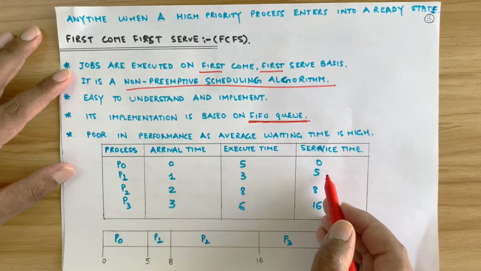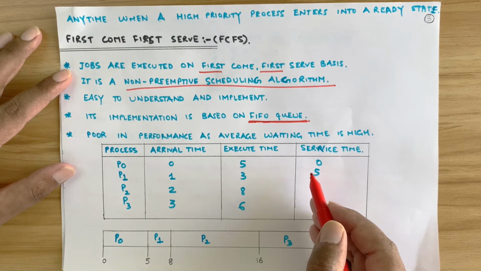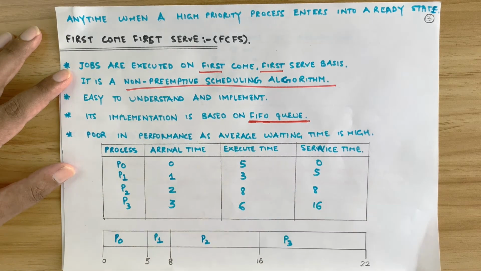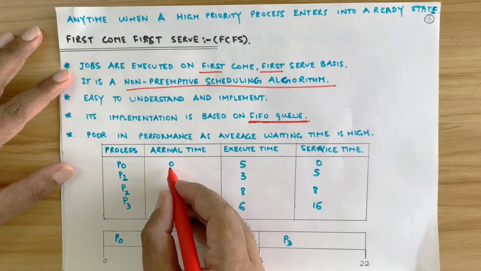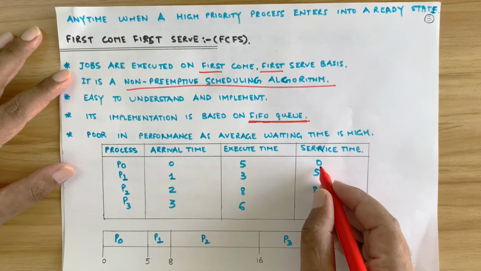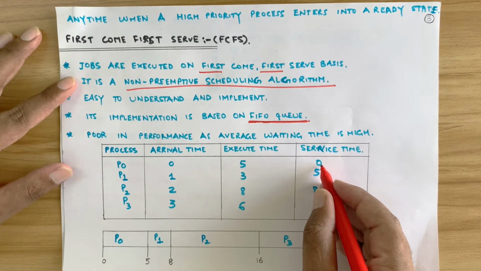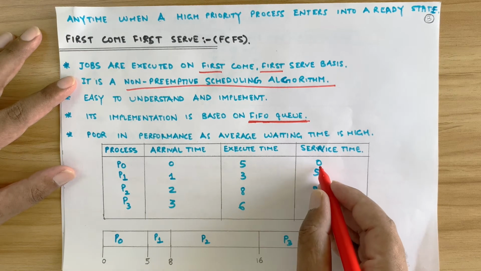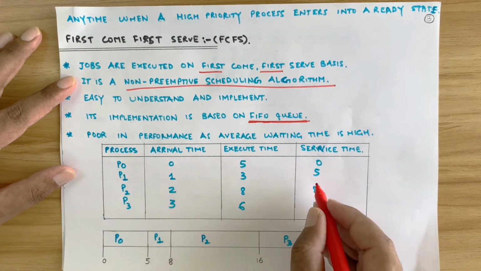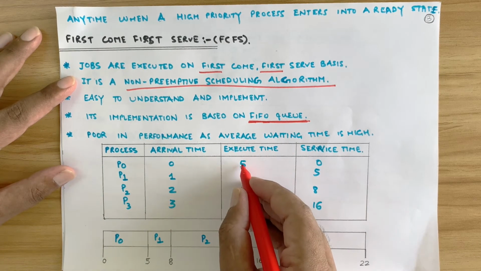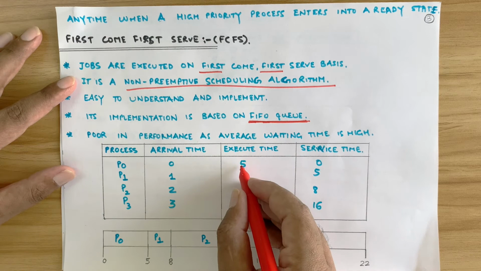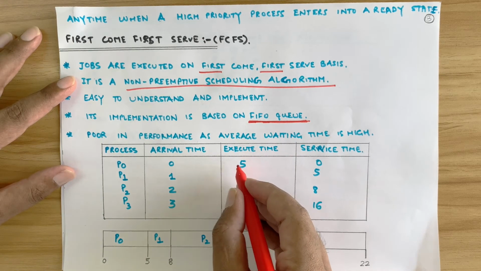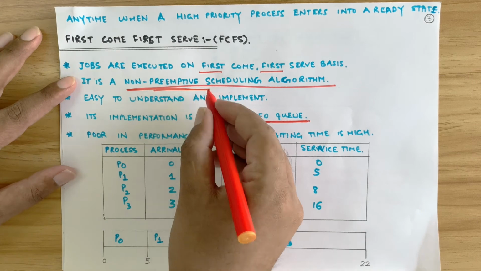This is your service time. The service time is the time when the CPU is allotted to the process, right? How much time it took to give service to the process, right? For example, P0 arrives at 0 and the service time is 0 here, which means it starts executing at 0. Then P1 starts executing at 5 seconds. Since the execution time of P0 is 5 seconds, the service time of P1 is after 5 seconds when the P0 process exits, since it is a non-preemptive scheduling, right?